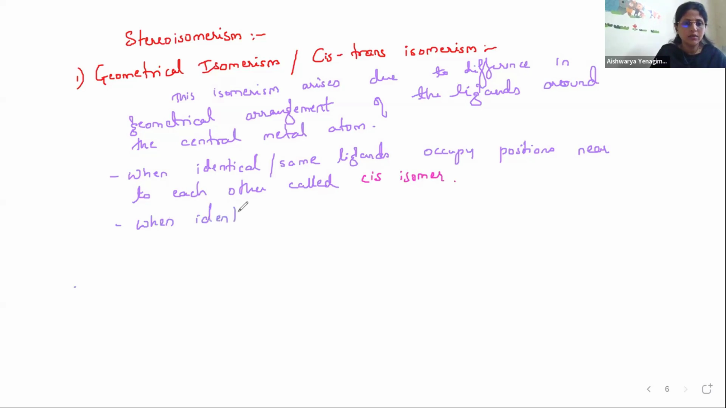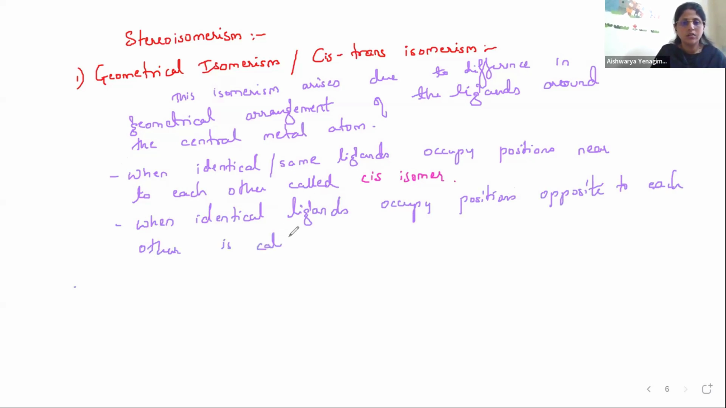Okay. Second point, when identical ligands occupy positions opposite to each other, it is called a trans isomer. Yes, they are called trans. It is almost the same as what I said. Trans isomers. Something similar, right?